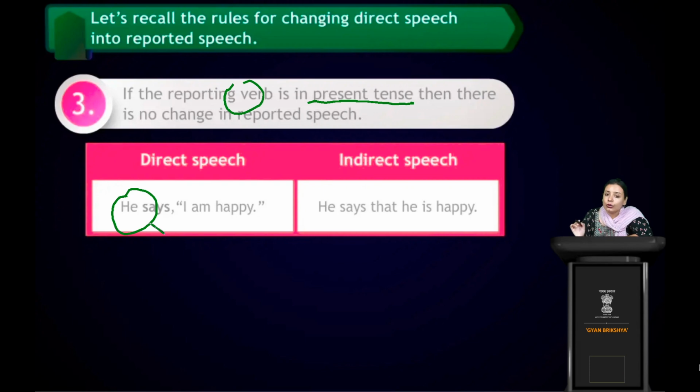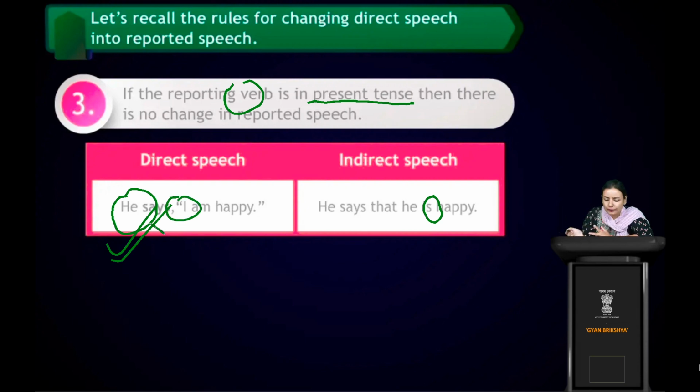So in the rule it's written clearly that if the reporting verb is in present tense, we will not change the reported speech. So, he says that he is happy. Here we will not use was or were, anything like that. It's just simple, we have just changed I am into he is.